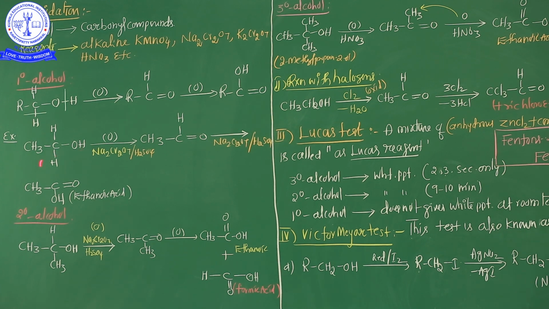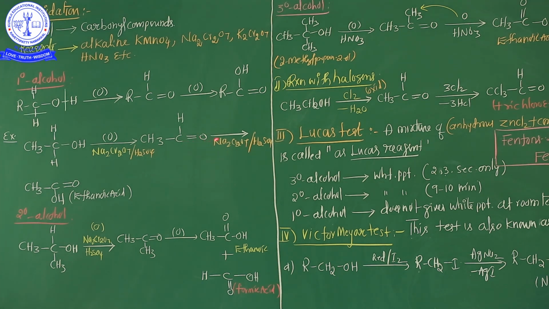Here one hydrogen is removed. So now what happened here is cleavage between the OH bond and the H. So this H and this H both are separated, and then CH3 C double bond O H is formed. This compound name is acetaldehyde, or ethanal.